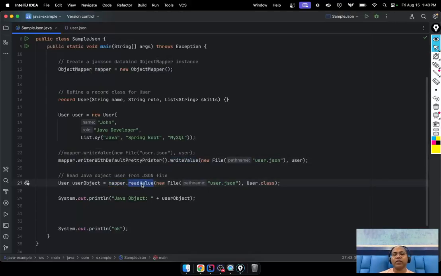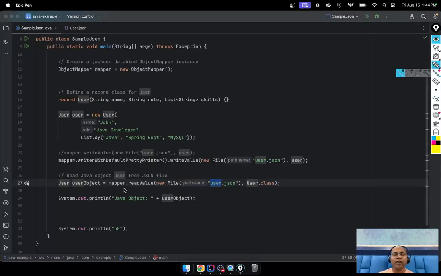The readValue function says: tell me the file name, which file you want to read, and tell me which kind of object you want to make. So readValue is a function that needs a JSON file.